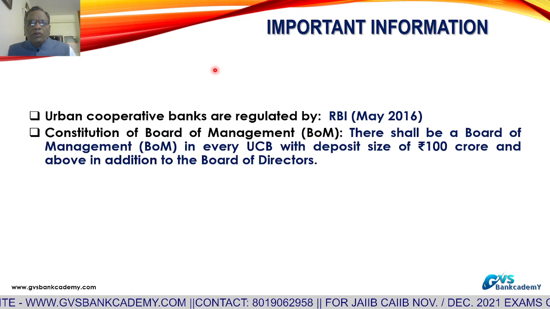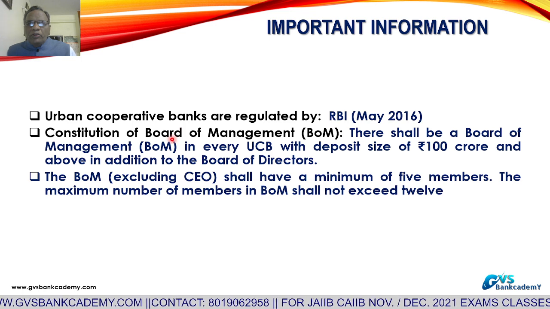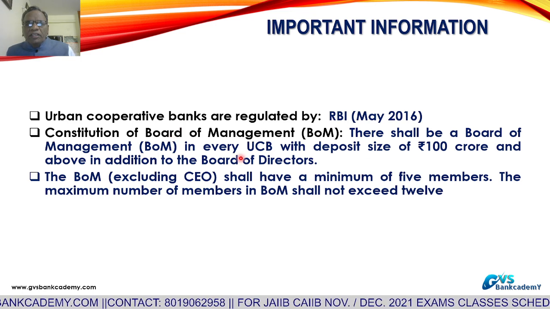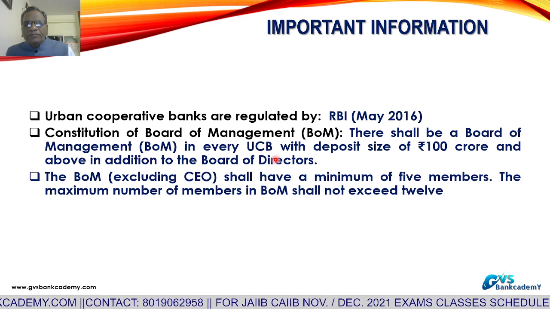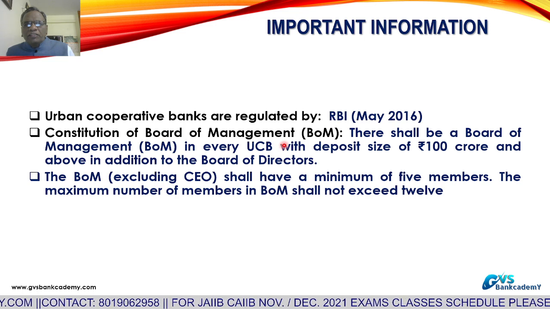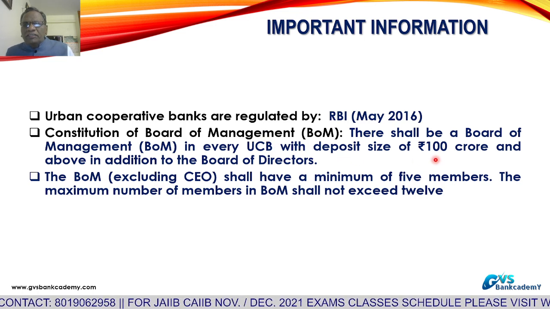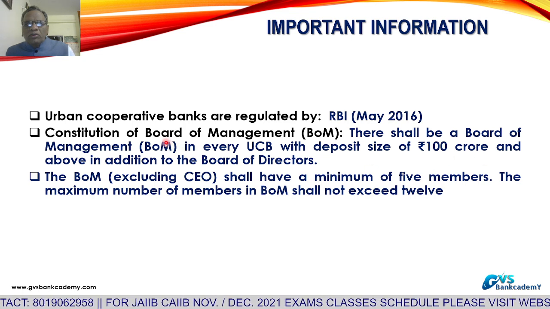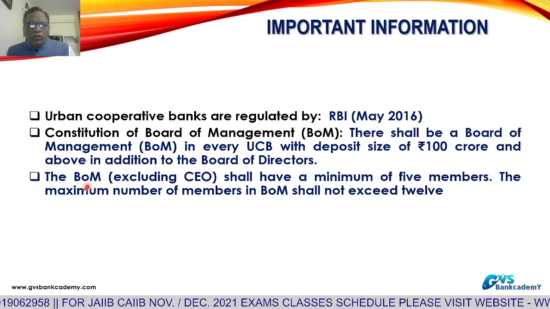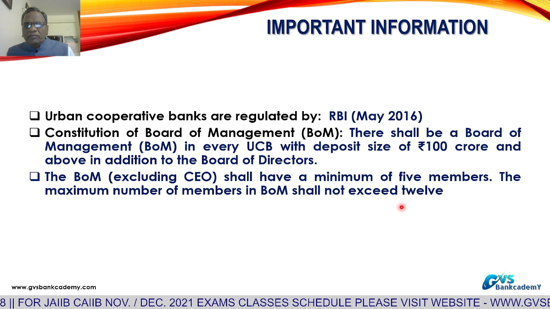Now, urban cooperative banks are regulated by RBI. In the urban cooperative banks, there shall be a board of management in every urban cooperative bank. In between management and board of directors, there is a board of management, where it is mandatory where their deposit size is 100 crores and above. They have to establish a board of management. The board of management, excluding the chief executive officer, minimum 5, maximum 12.